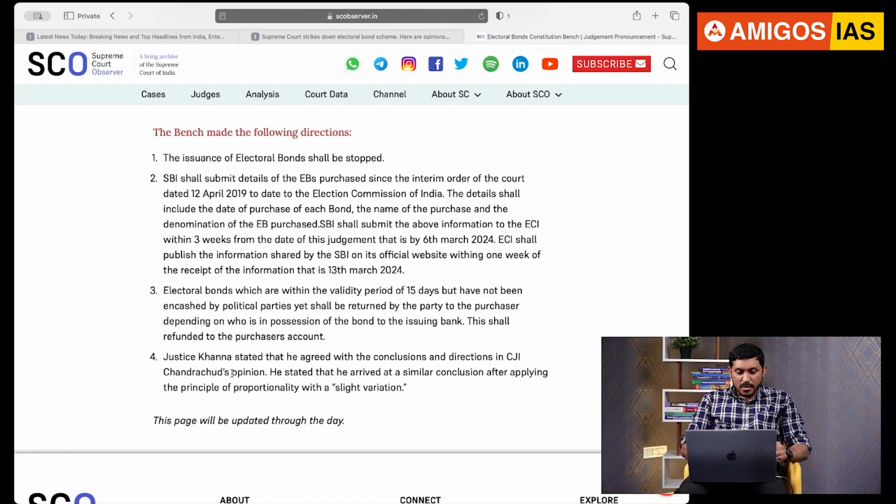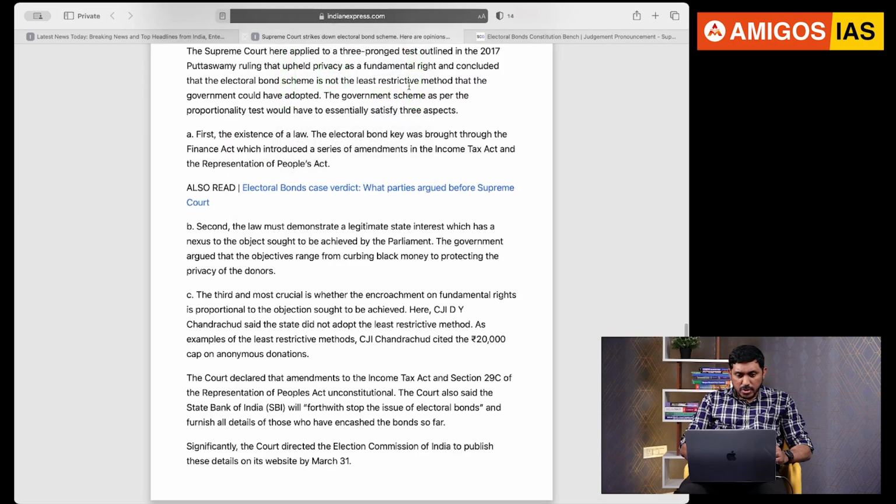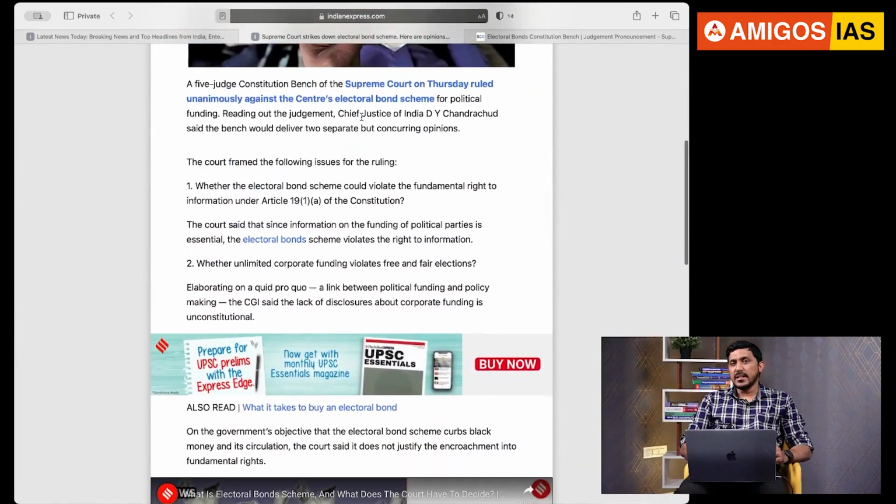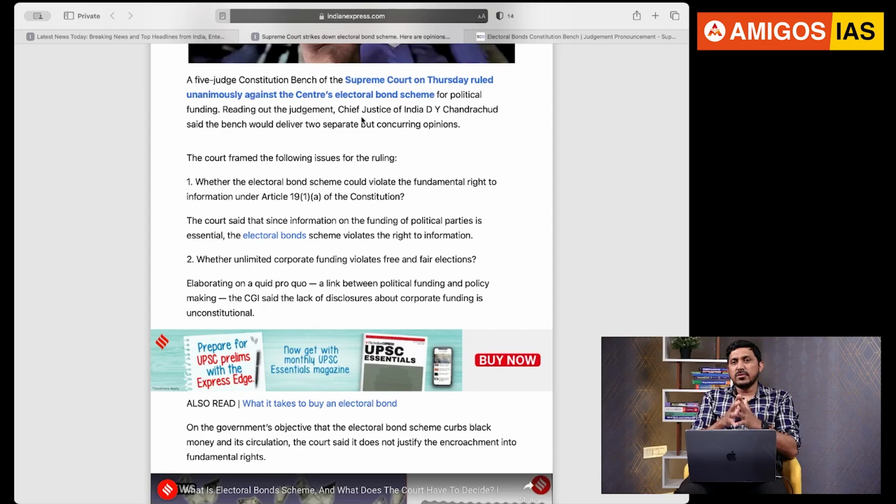Fine. Justice Khanna has said that he agreed with the conclusions of the CJI. He told that he also arrived at a similar conclusion after applying the principle of proportionality that we will just discuss now. What is this proportionality test? So first things first, before I go to this proportionality test, what options were there before the Supreme Court when it was trying to consider this case?